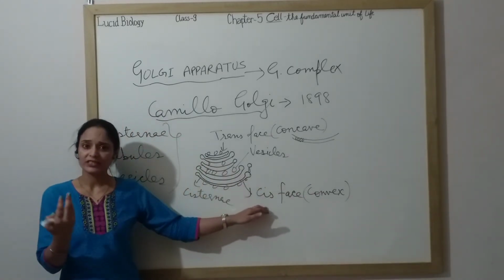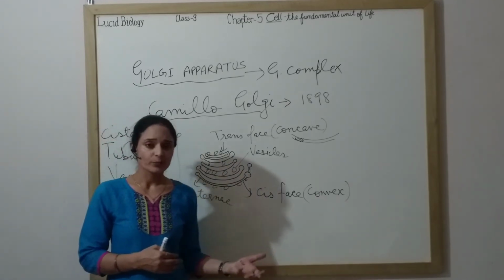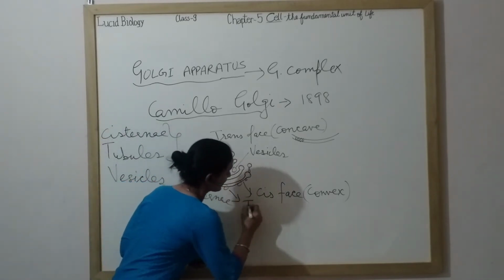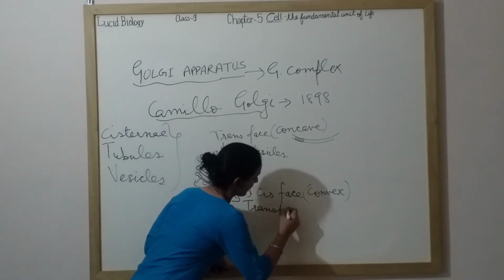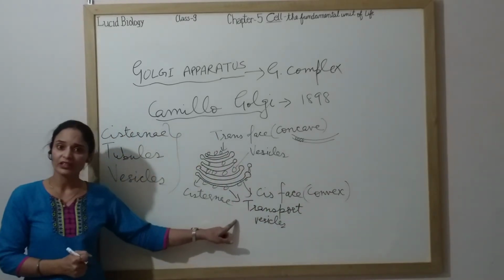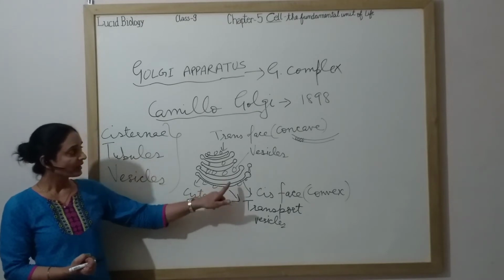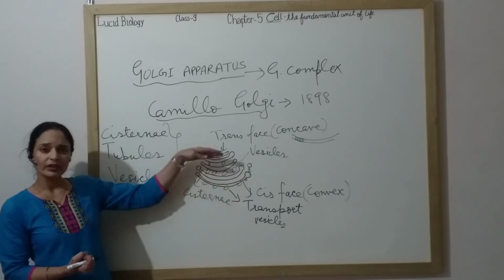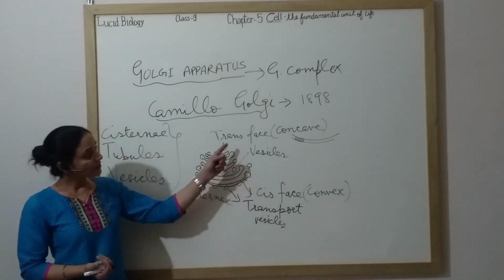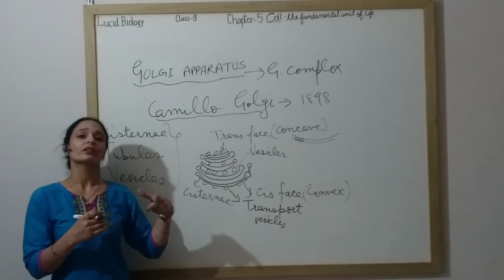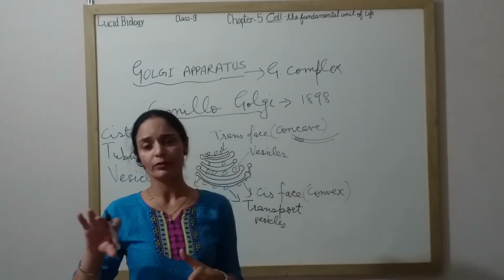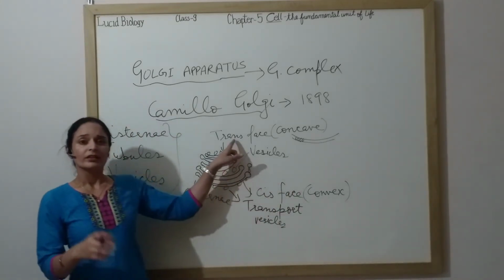It is called the cis face because it receives materials to be transported in the form of vesicles, which we call transport vesicles. When the material is modified and ready to be dispatched, it is given to the trans face. The trans face then sends it to the destination, wherever it is required to reach.